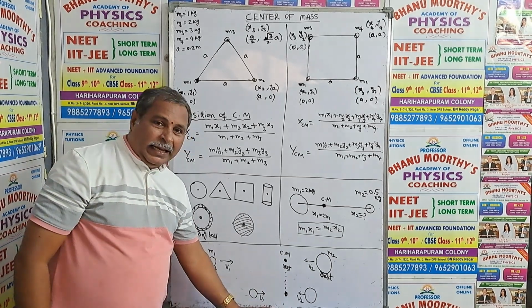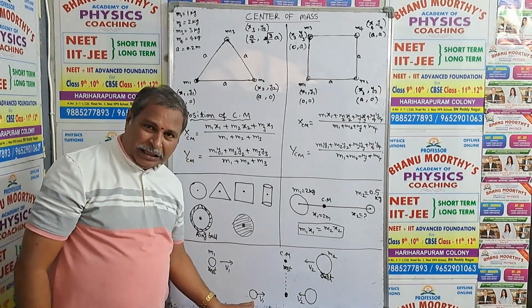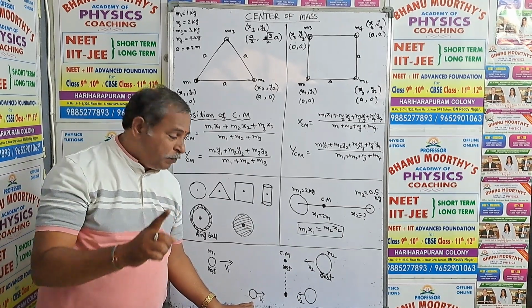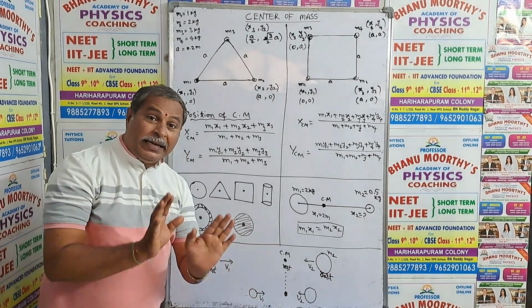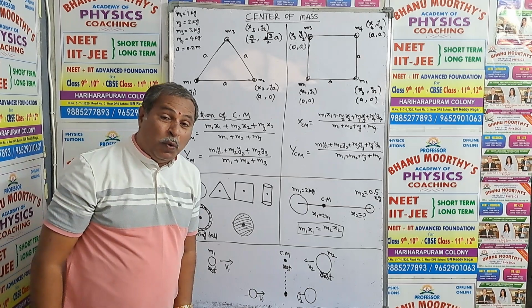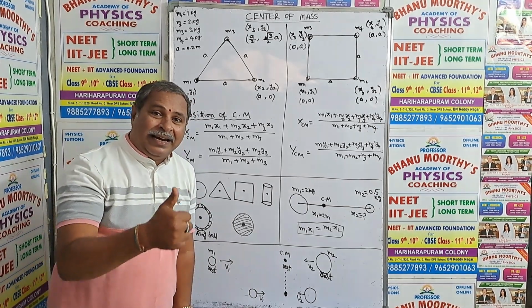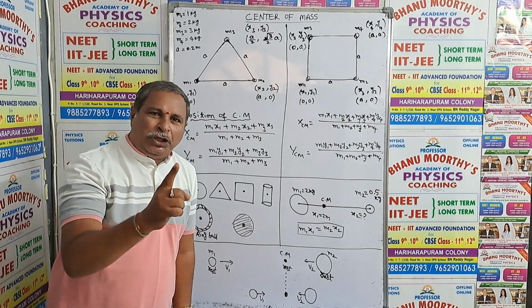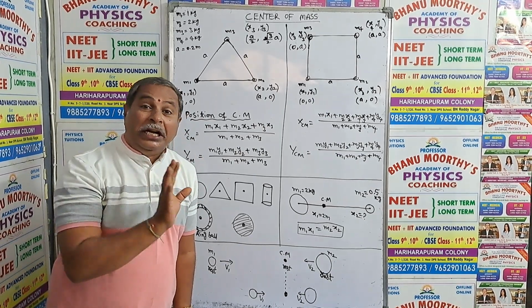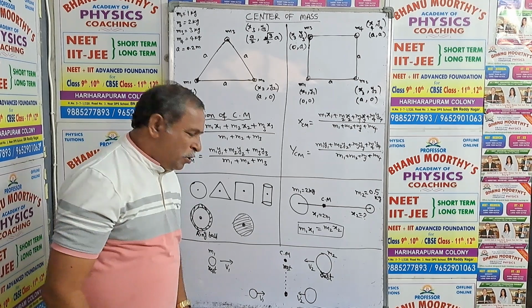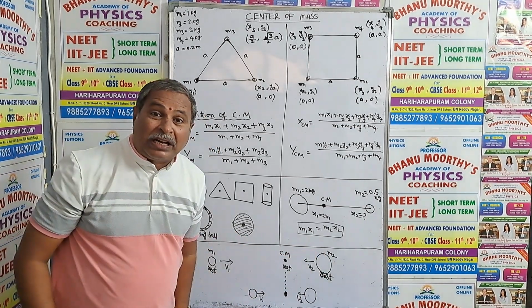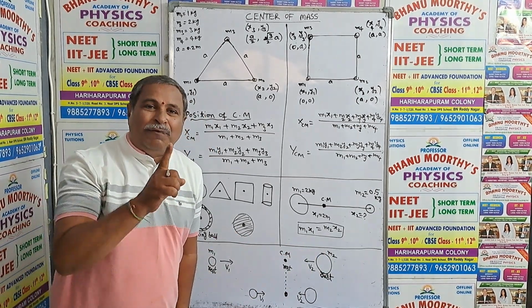Now, in the second case, even though they approach each other due to mutual attraction, the center of mass remains at rest only, it does not move. Neither to the right side nor to the left side. Reason: the center of mass motion does not depend upon internal forces. These two mutual forces are internal forces.